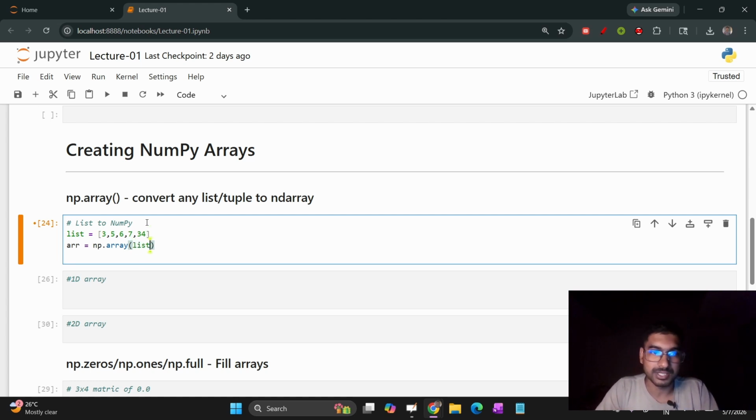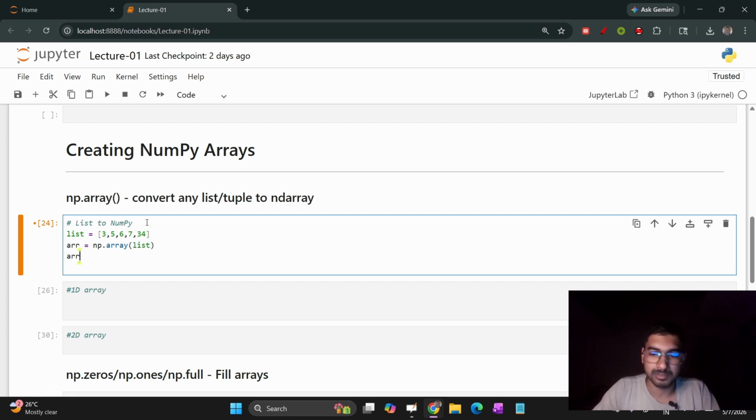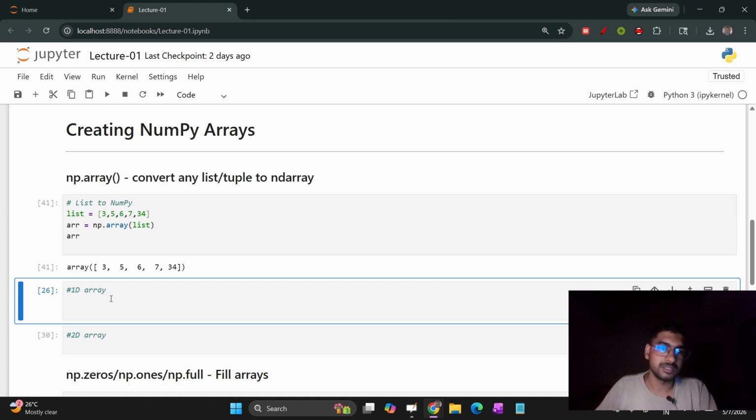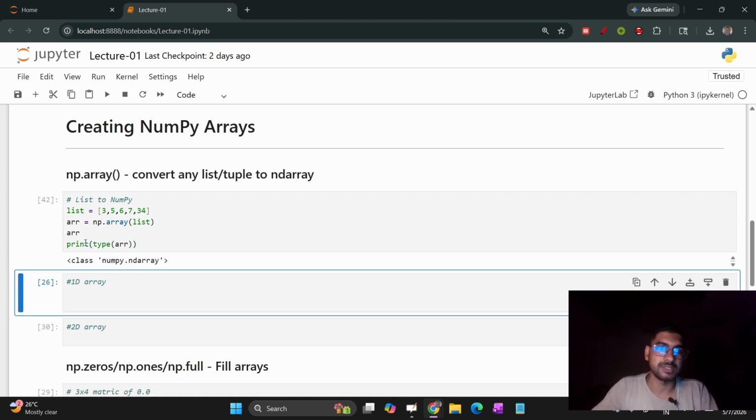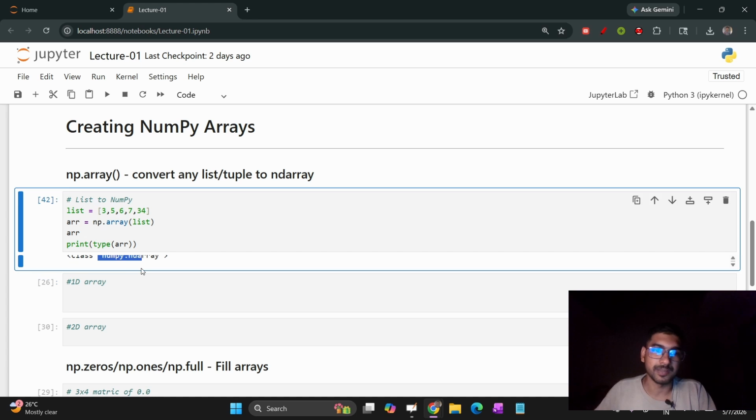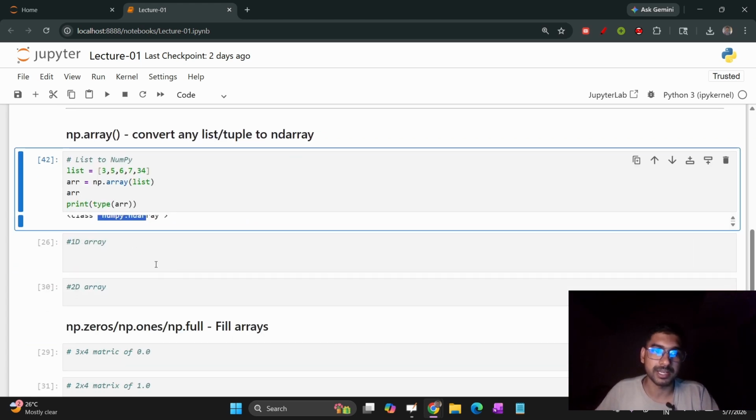Here you can put the list, and let me show you. You can see the list is now converted into a NumPy array. I can show you the data type of it. Print type of array. You can see it is an ndarray. So now the list is converted into the NumPy array.